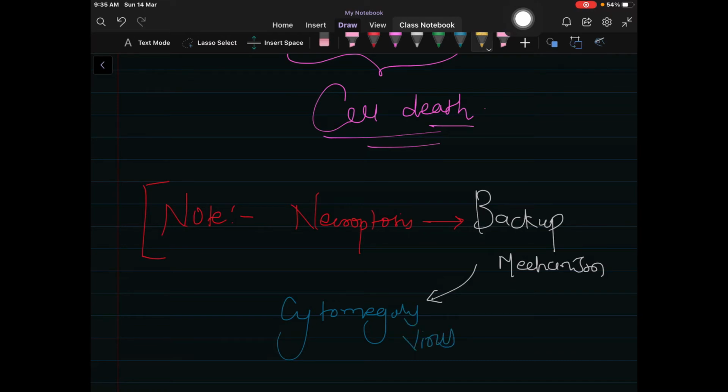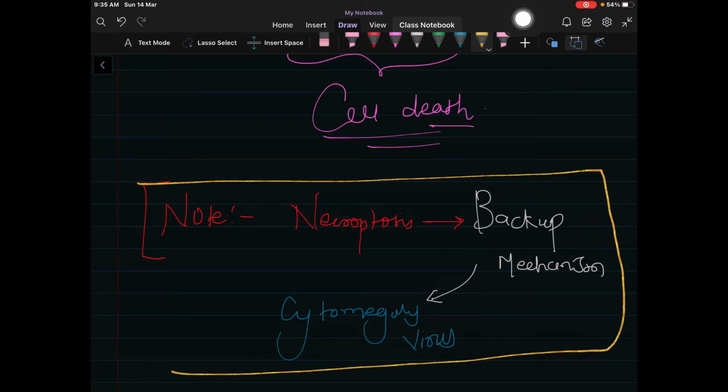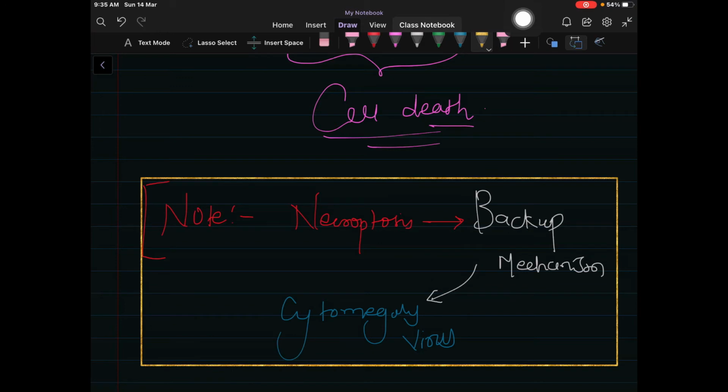So note this point: necroptosis works as the backup mechanism for the host in case of certain viruses, for example cytomegalovirus, because they encode caspase inhibitors.